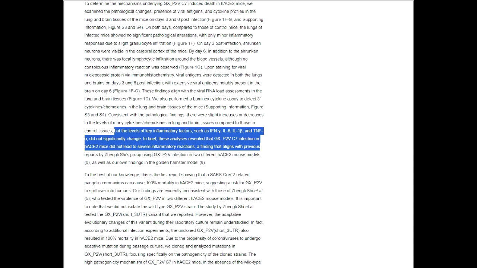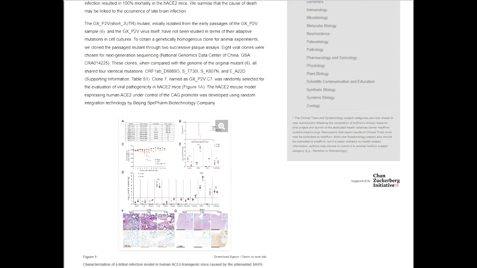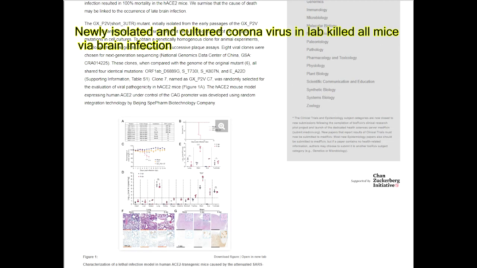But this paper said that after infection in the mice, these parameters did not change significantly. So it is a little bit different from previous coronaviruses. But anyway, the data show that the virus newly isolated from the pangolin killed all the mice based on infection in the brain.